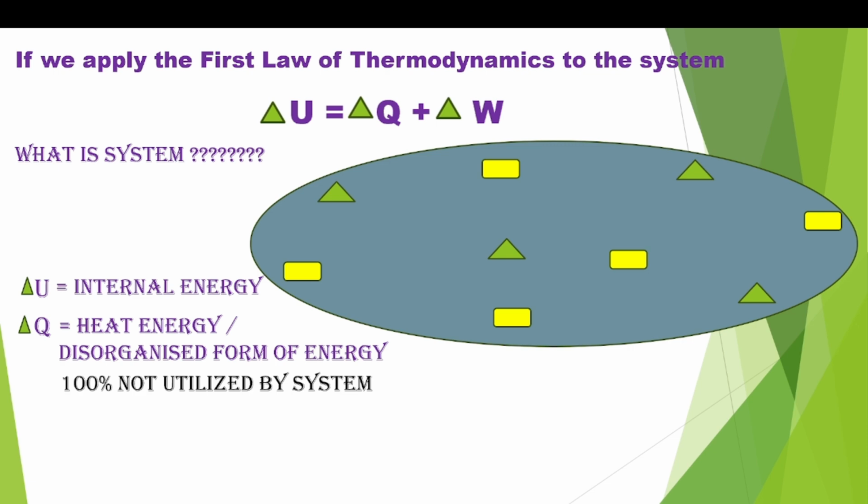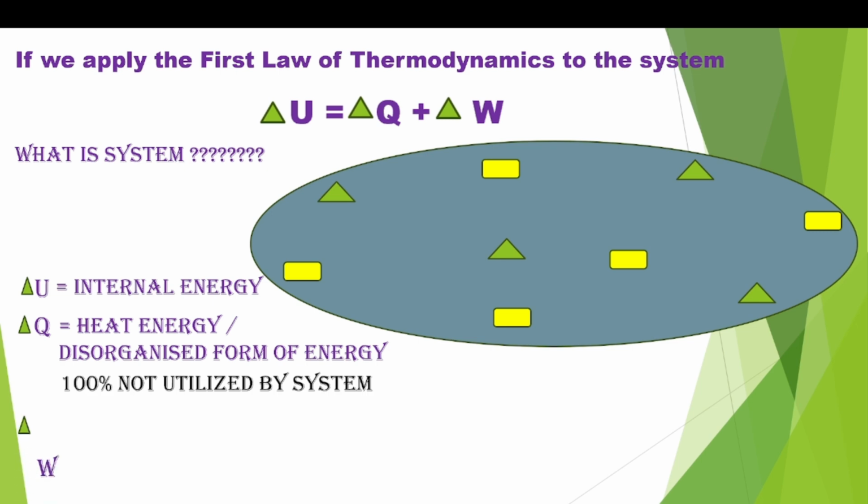heat energy has several directions. That means it has no particular direction to move. It moves in all directions. So we cannot capture heat energy as a whole. So some amount of energy will be utilized and some amount of energy not utilized. So that's why it is called disorganized form of energy. So delta Q equal to heat energy or disorganized form of energy, and it is not 100% utilized by the